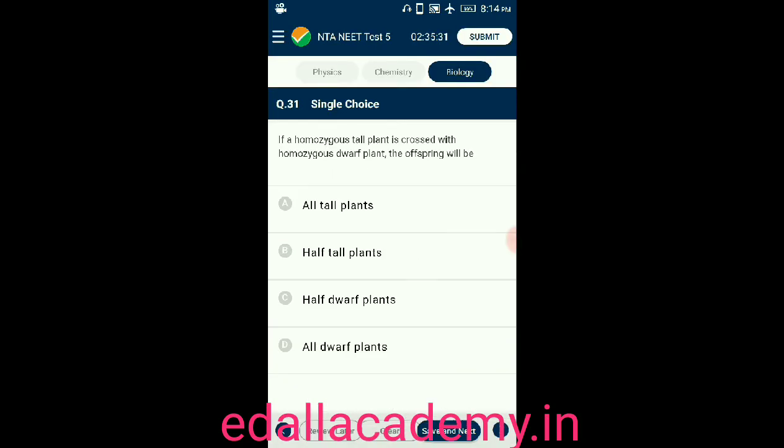If a homozygous tall plant is crossed with a homozygous dwarf plant, the offsprings will be, option A, all tall plants, option B, half tall plants, option C, half dwarf plants, option D, all dwarf plants. Of the four options, the correct one is all tall plants. When a homozygous tall plant is crossed with a homozygous dwarf plant, the first filial generation will all be tall plants.